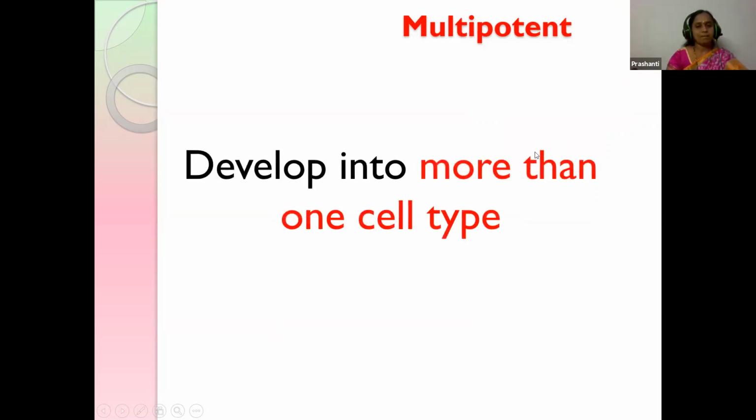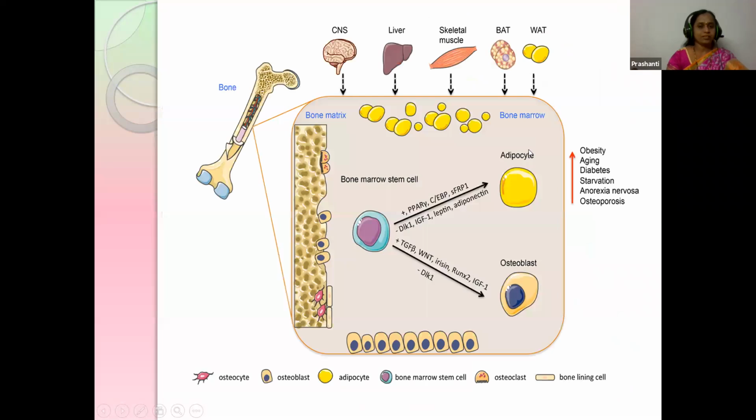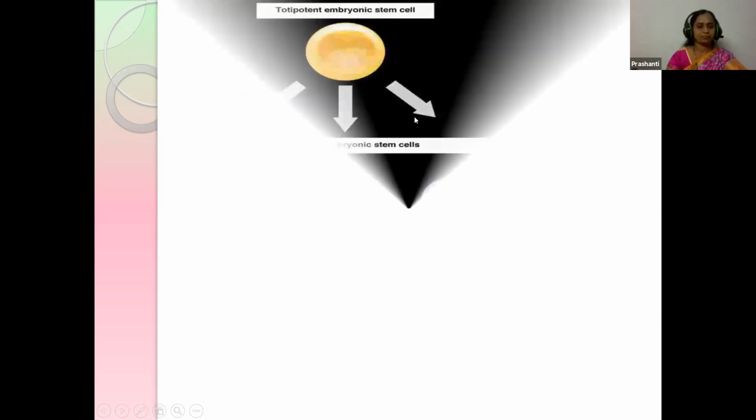Multipotent means they develop into more than one cell type. For example, take the bone marrow. This is the hemopoietic stem cell region. Here it gives rise to different types of cells in our body, such as liver cells, skeletal muscles, fat cells, etc. That's why it is called multipotent, meaning a single cell gives rise to different types of cells.